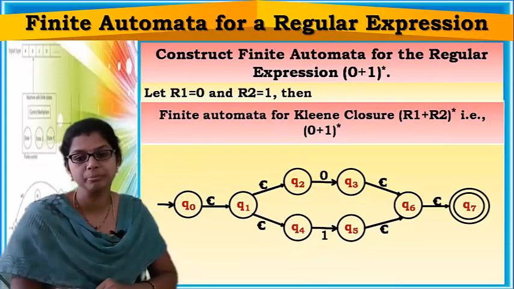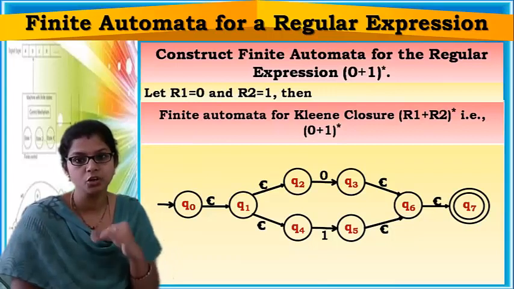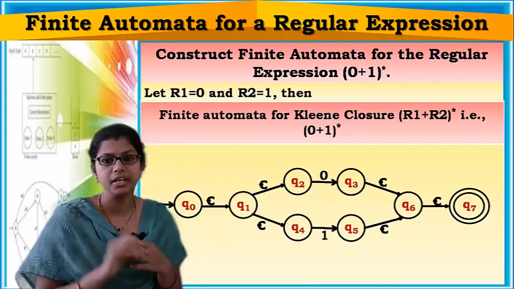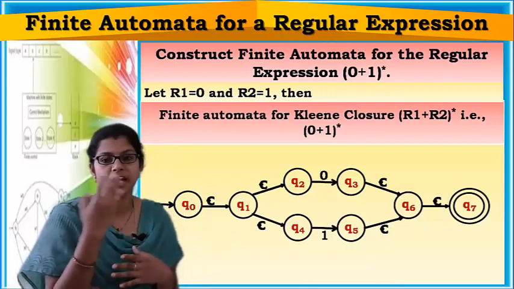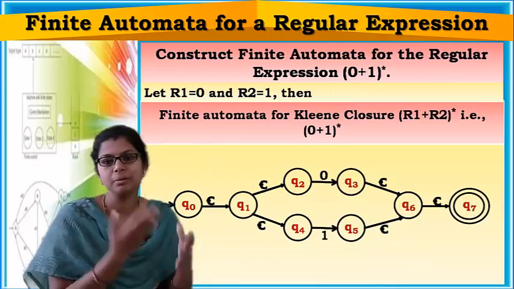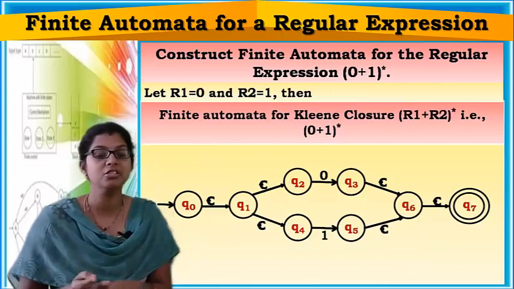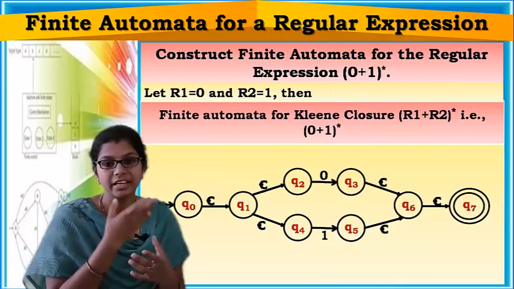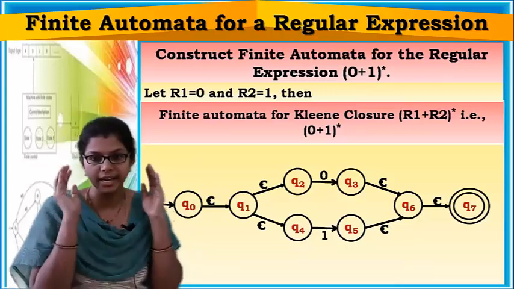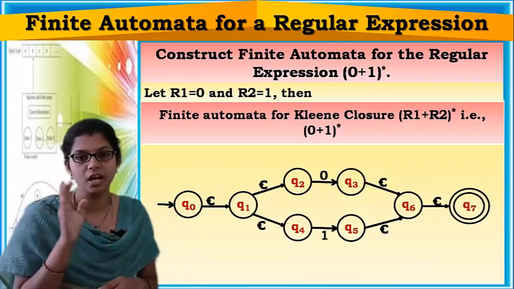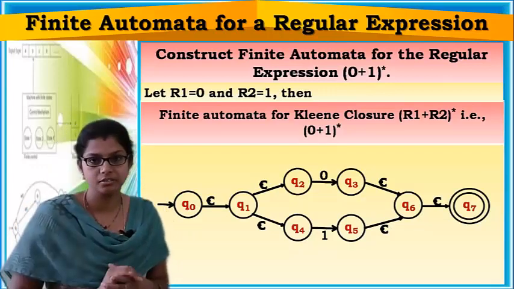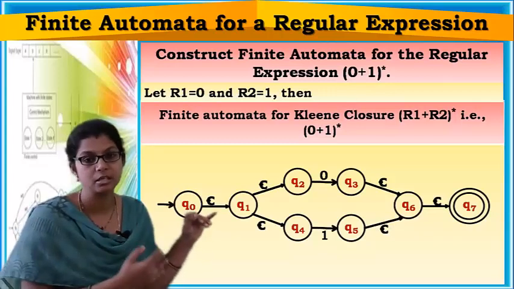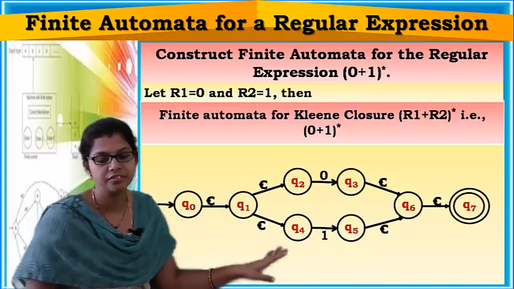But what does closure mean? 0 union 1 closure means it should accept any combination of 0 and 1. Means any number of zeros or any number of ones or any number of zeros and ones in a string with any order. So any combination of 0 and 1 can be accepted by this regular expression. So your finite automata should accept any combination of 0 and 1, right?